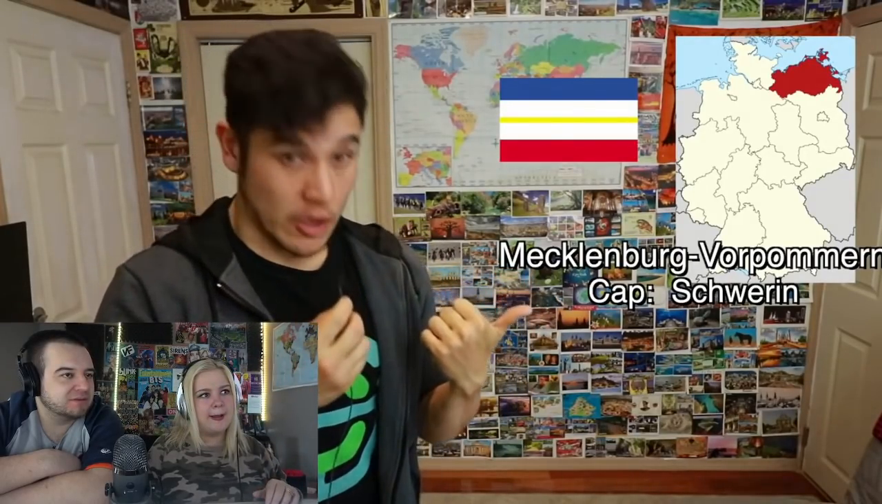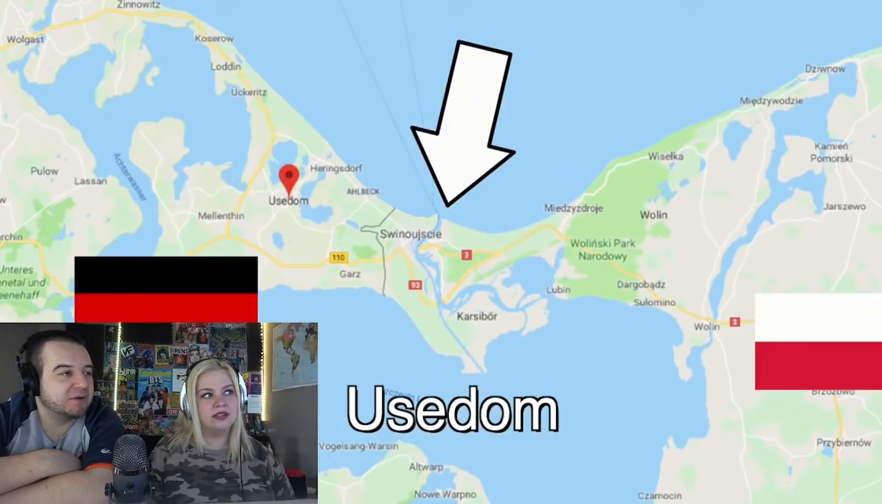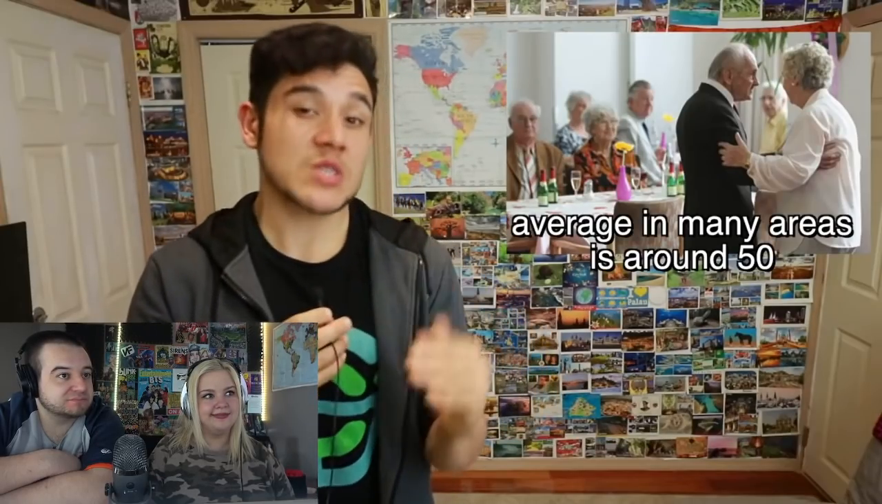Mecklenburg-Vorpommern, capital Schwerin. This is actually the poorest state in Germany, and it is the second former East Germany state. As the name implies, Vorpommern, it was part of the former area known as Pomerania, which, yes, that's where the Pomeranian dog comes from. Some people joke that it should be called Mecklenburg-Vorpolen because it has a lot of Polish influence. It's right next to Poland. They even share and split this island with them called Usedom. It is very rural and sparsely populated. It has a lot of farmers and old people. In fact, it is disputably the oldest state in all of Germany.